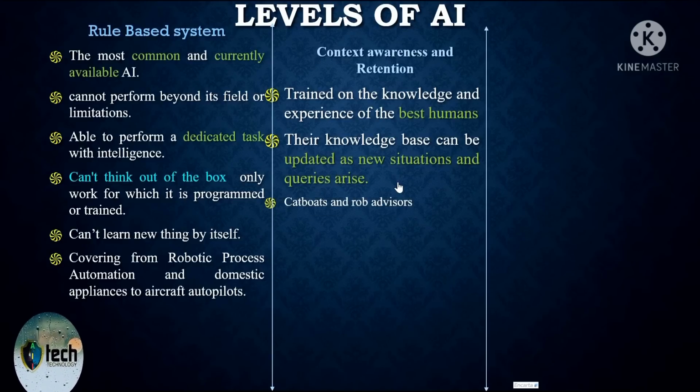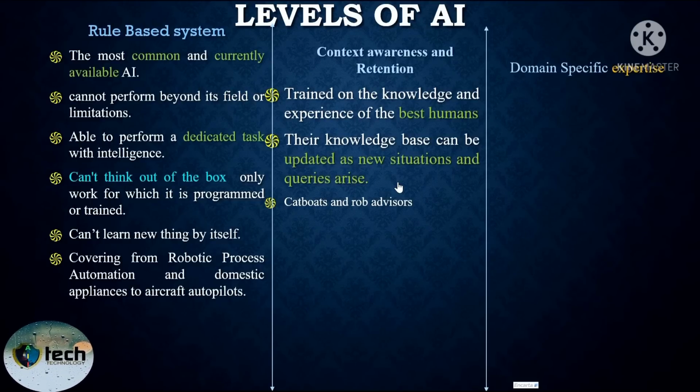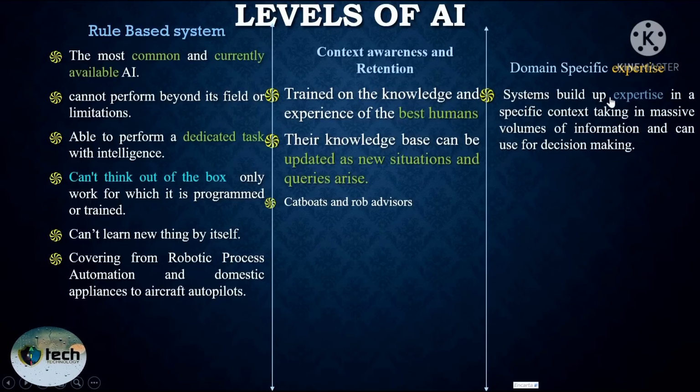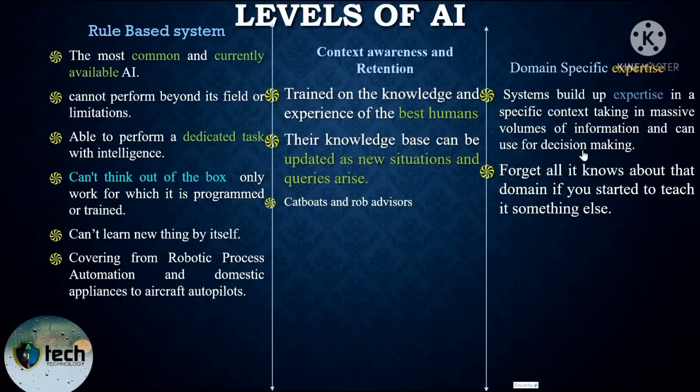Exactly. The next one is domain specific expertise ምንላቸው, which is level 3 of artificial intelligence. Such kind of system is built on the experts. Domain specific expertise, as the name implies, means there is an artificial intelligence that has expertise in a specific domain እንደማለት ነው. The system builds up expertise in a specific context, taking in a massive volume of information and can use it for decision making.